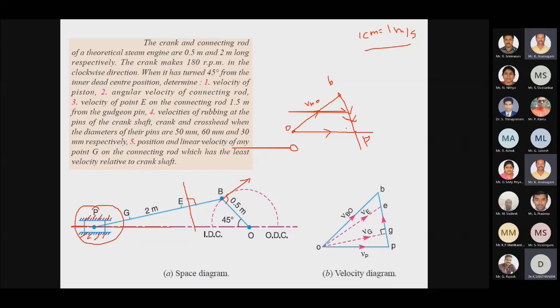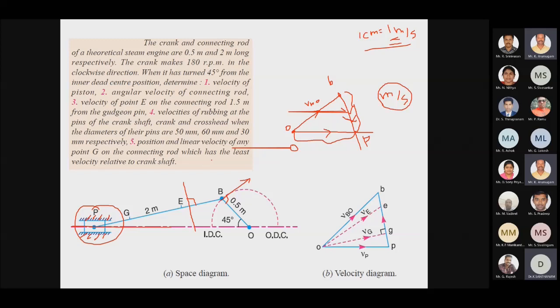Right. So now we have to measure the magnitude of these two points by using the scale. After that I have to multiply it by my scale factor to get the exact value of velocity in meters per second. If I measure with the scale, the value will be in centimeters. Only after I multiply it with my scale factor will it be converted into meters per second.